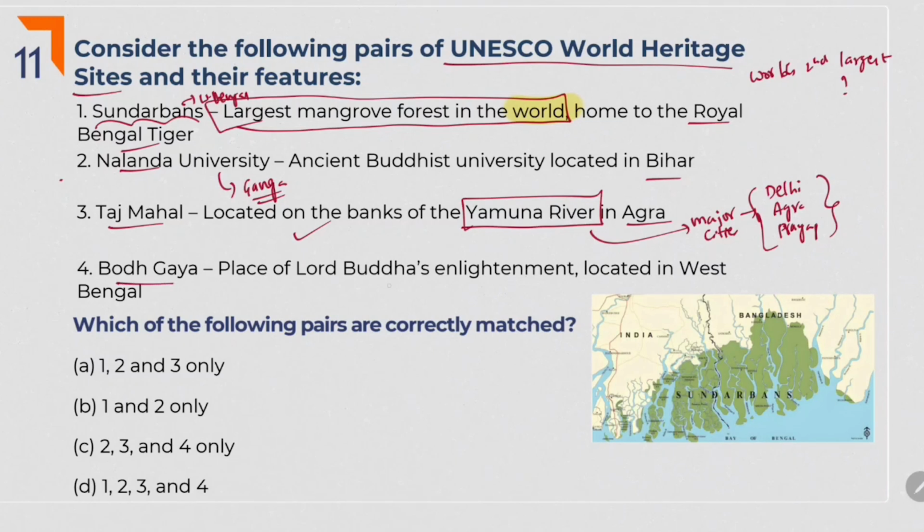Bodh Gaya, place of Lord Buddha's enlightenment, located in West Bengal. See, this is right. It is a place of Lord Buddha's enlightenment. But it is located in Bihar. We all know that Bodh Gaya is in Bihar. Here they gave it is in West Bengal. So it is wrong. So coming to the answer, 1 is right, 2 is right and 3 is right. Answer is 1, 2 and 3.